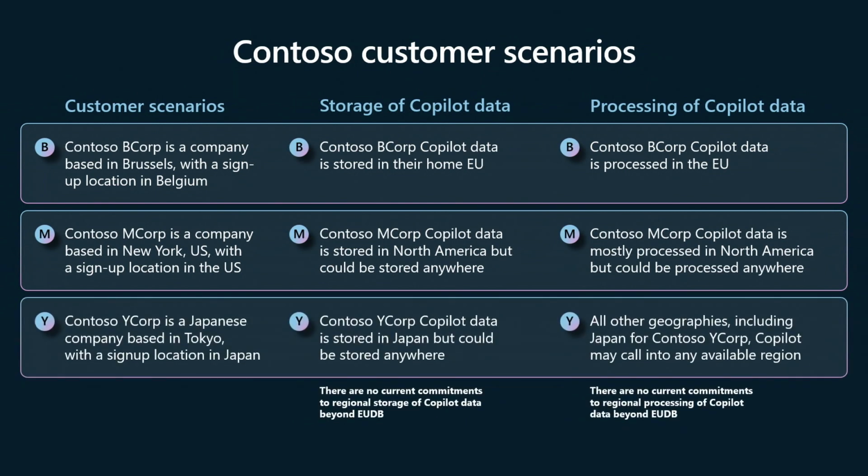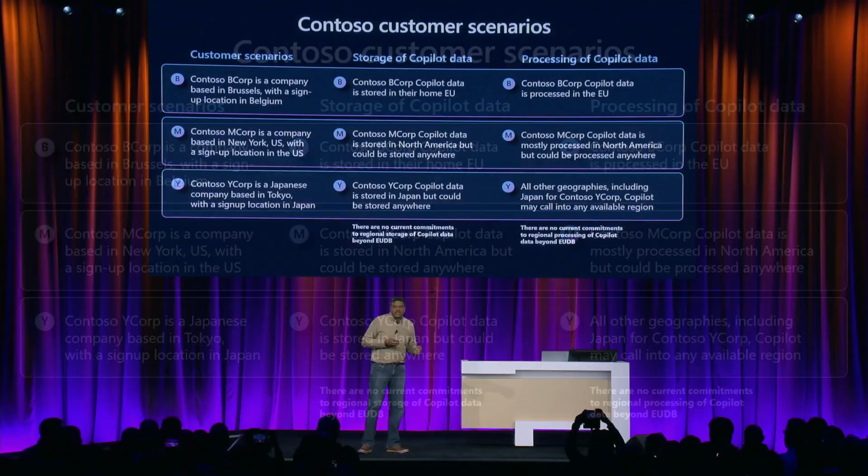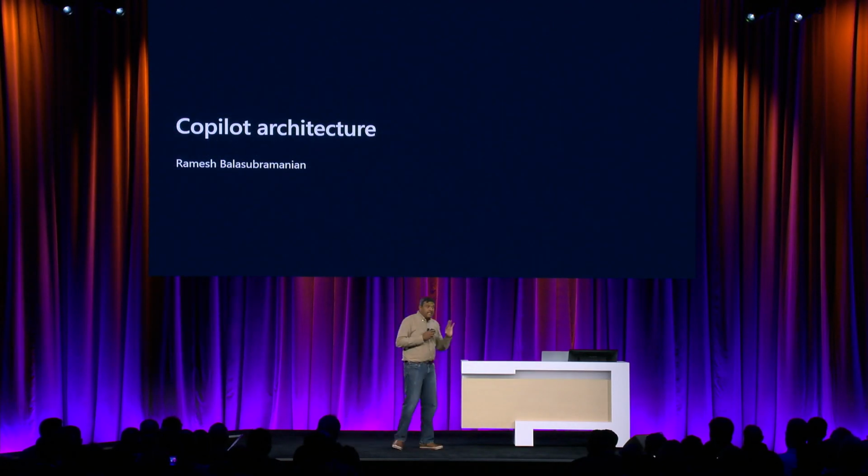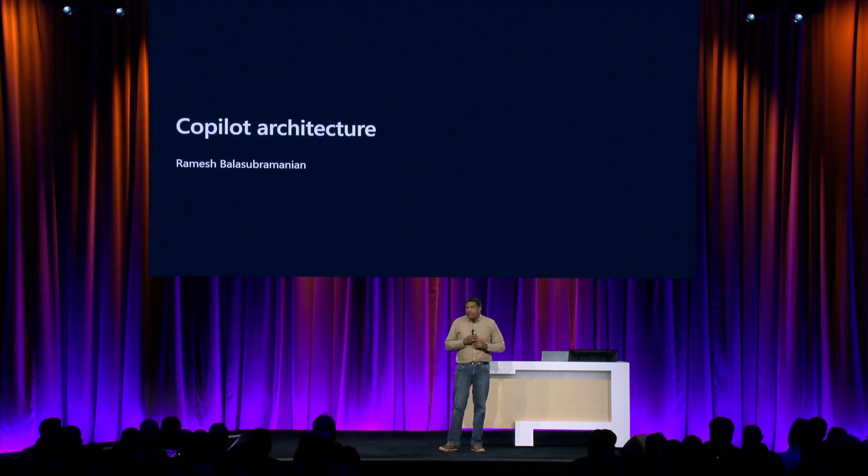Now, Y Corp is a Japanese geo customer based in Tokyo, and their sign-up location is in Japan. Their data and processing happen as much as possible in the Japanese geo, but could possibly be processed in the North America region. Similarly, any other corporation that is not in NA, North America, or EU could have the same processing. Now, that's the end of my first part of the talk.